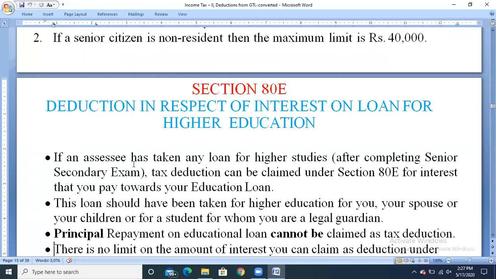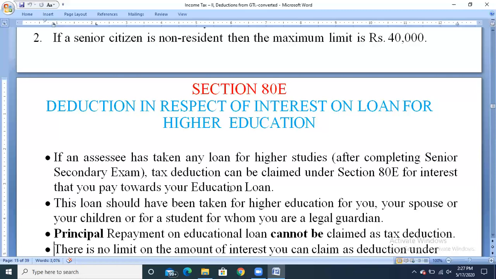So if an assessee has taken a loan for higher studies after completing the senior secondary exam, that is second PUC or the PU exams, tax deductions can be claimed under section 80E for the interest, not the principal amount, that you paid towards your educational loan.